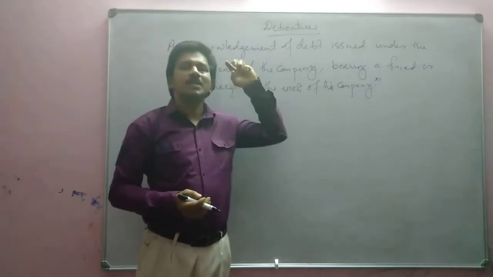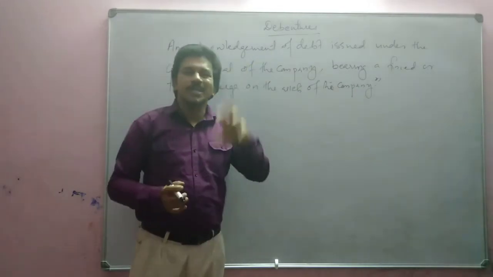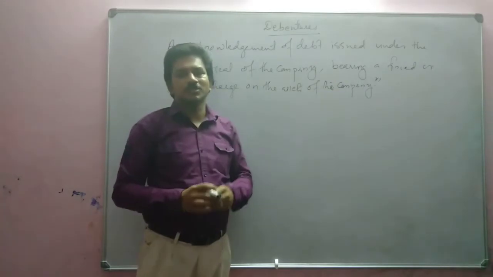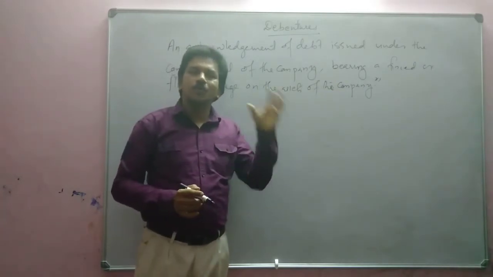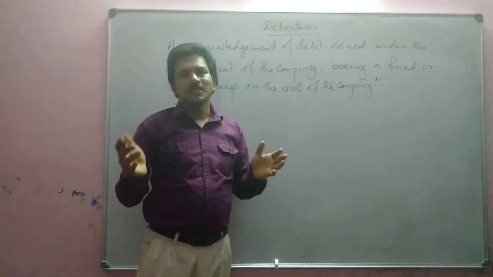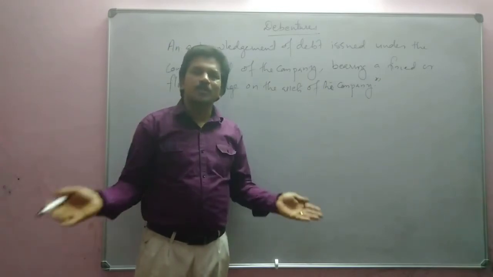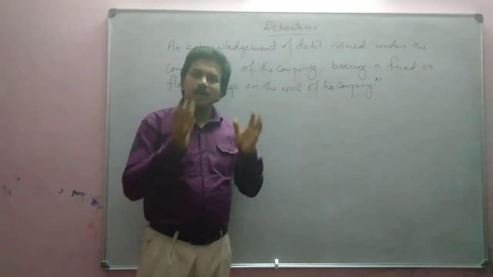So debenture comes under borrowed capital and shares come under owned capital, because shareholders are the owners of the company. That means the amount contributed by the owners is called owned capital.